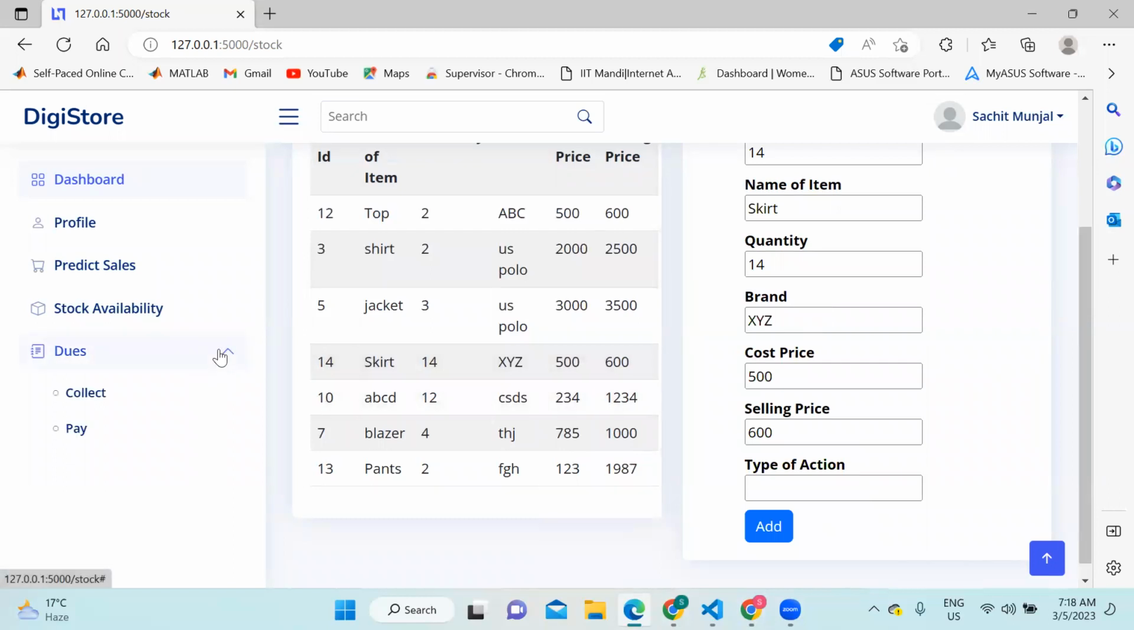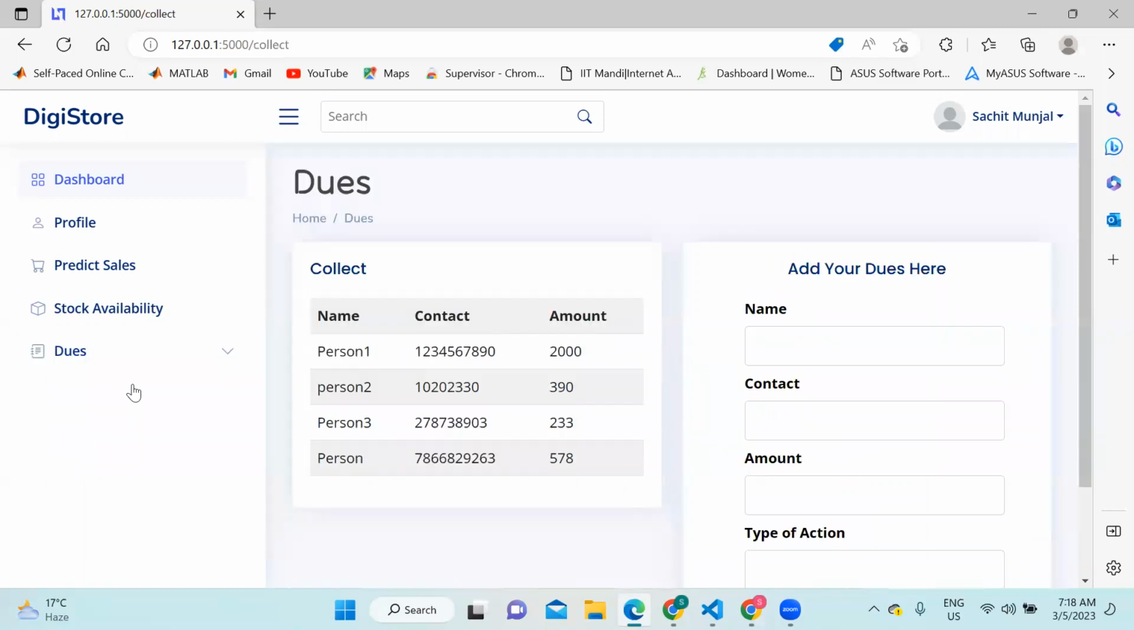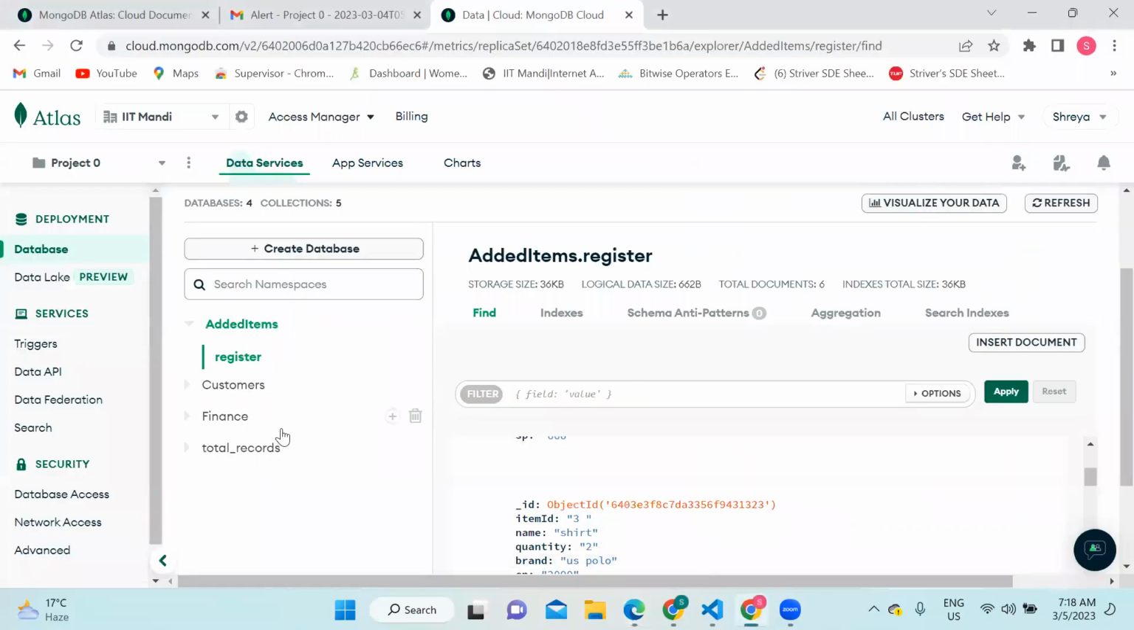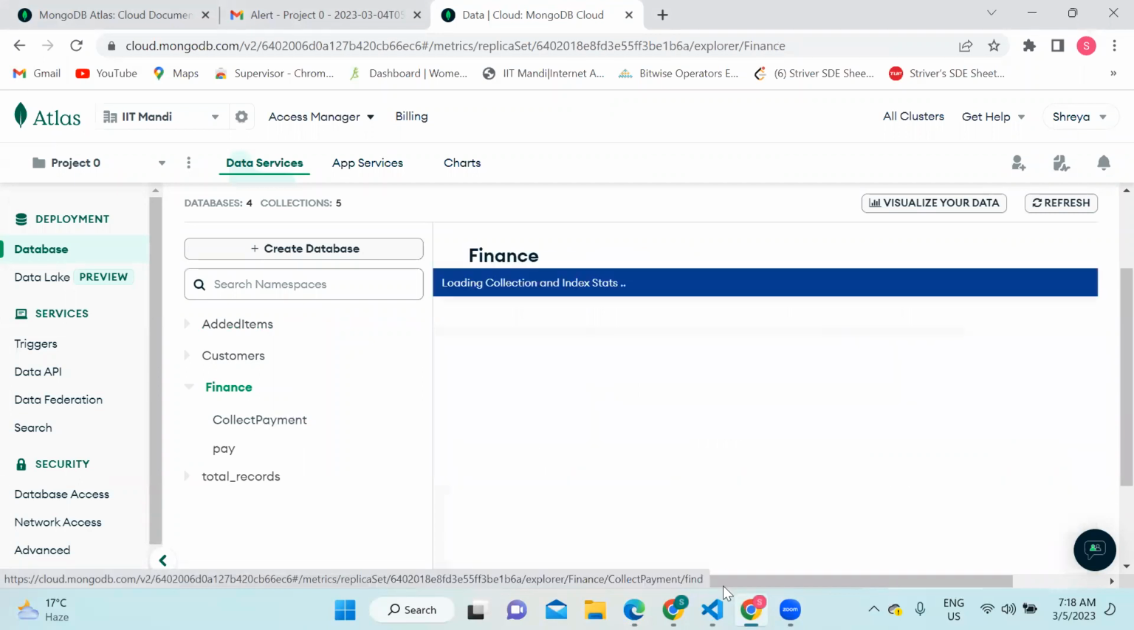Now I have another column called dues. Dues has two pages, collect and pay. Collect includes all the money that needs to be paid back to you. So it means that person one owes me an amount of 2,000. I can add people, I can delete people, and similarly, I can update all these records. It is connected to a database called finance, which has a collection called collect payment.